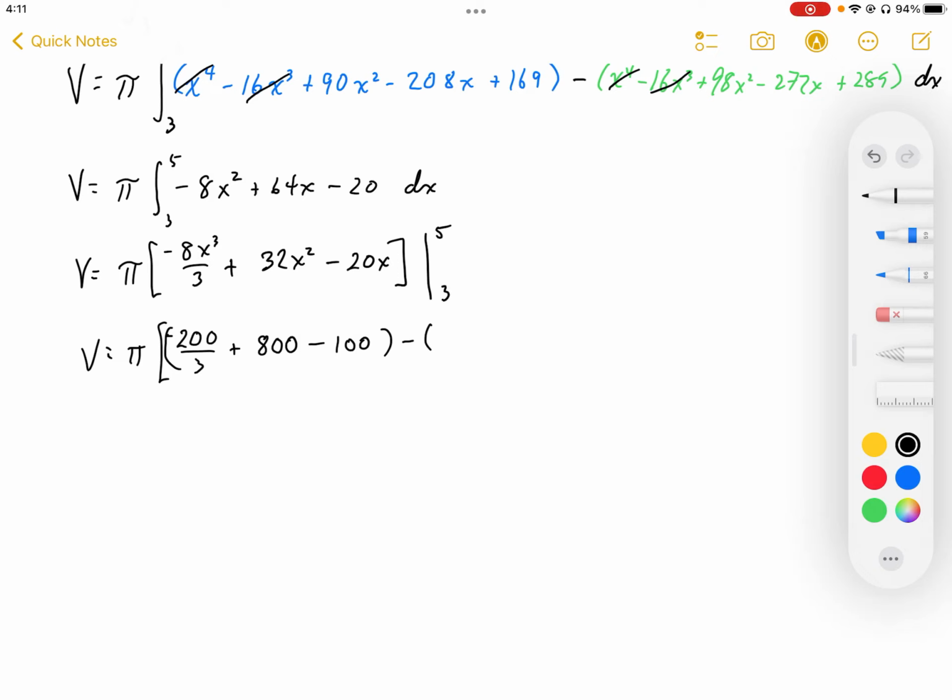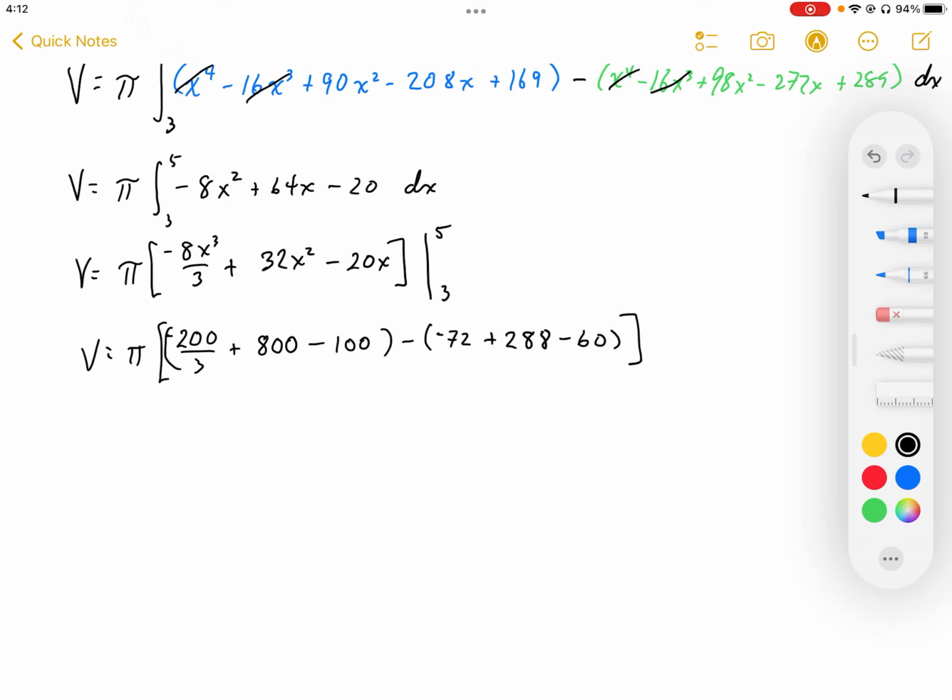So we end up with 72. So this becomes negative 72. Plugging in 32 times 9, 32 times 9 gives us 288. And then 3 times 20 is minus 60.